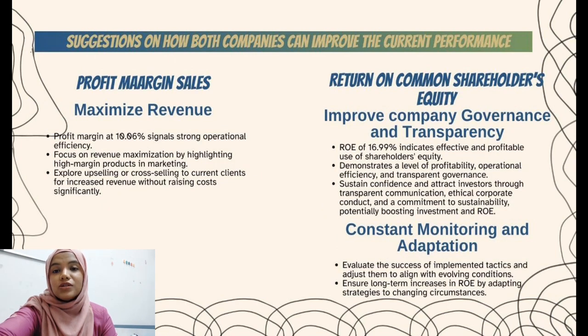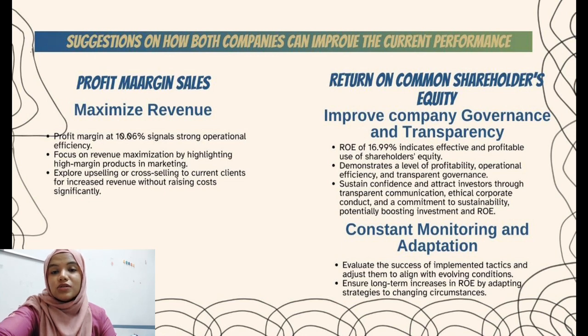Next is the profit margin on sales ratio. This ratio can be improved by maximizing the revenue. By assessing the product mix, strategically concentrate on revenue maximization. In marketing campaigns, you can highlight and identify the high margin goods and services, which can help to improve this ratio. Next, return on common shareholders' equity.